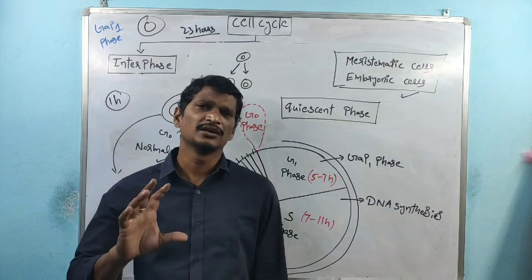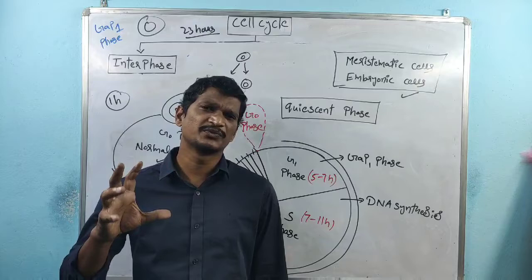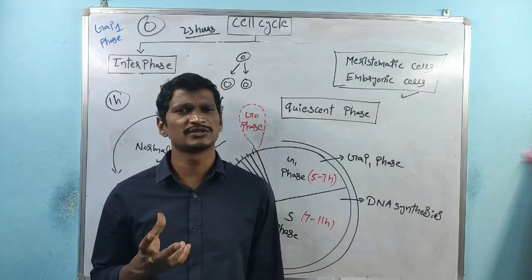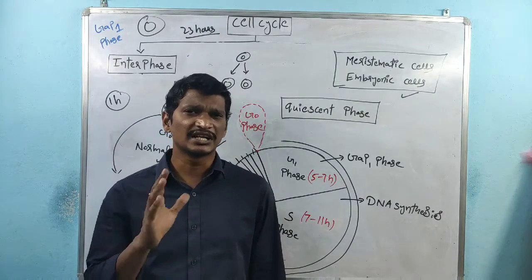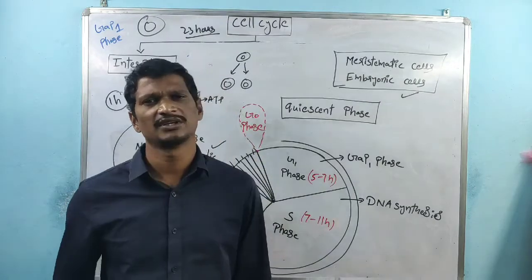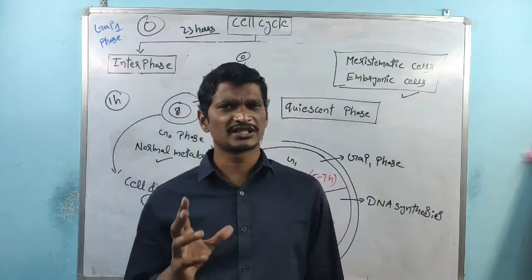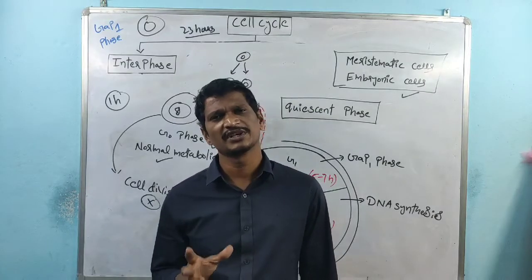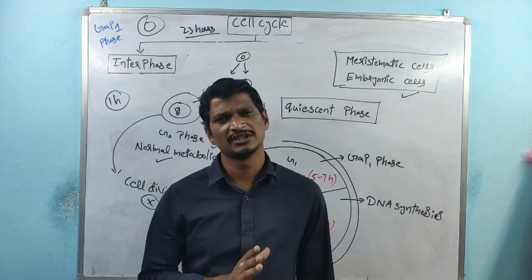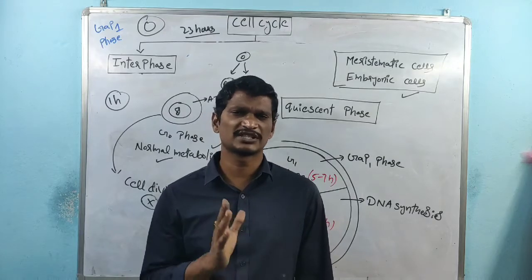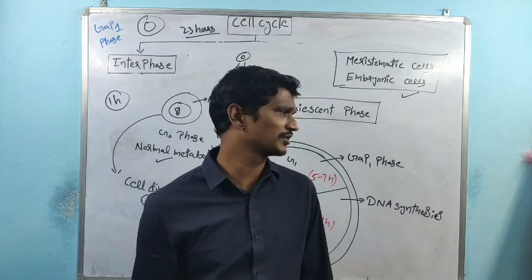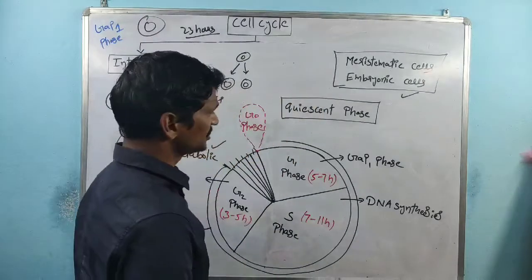But the metabolism which is required for the cell division does not take place. Normal metabolism takes place. In the cell present in the G0 phase, normal metabolic activities take place. The metabolism required for the cell cycle does not take place. Right? That is about the G0 phase.